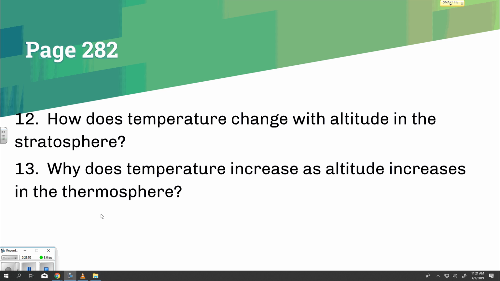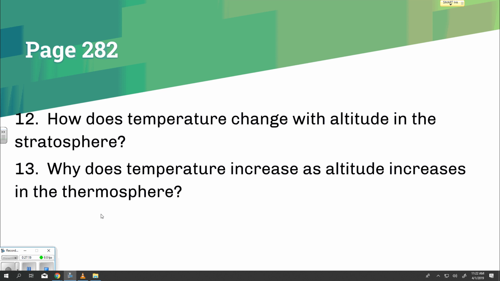As altitude increases, temperature increases. Mesosphere. As altitude increases, pressure decreases. As altitude increases, temperature decreases. The thermosphere. As altitude increases, pressure decreases. As altitude increases, temperature increases.